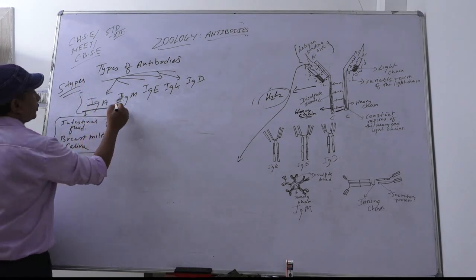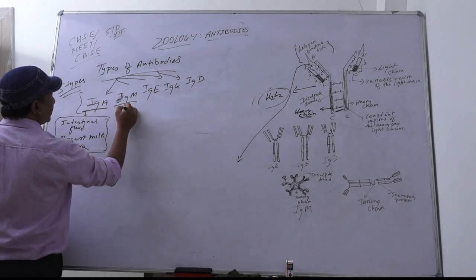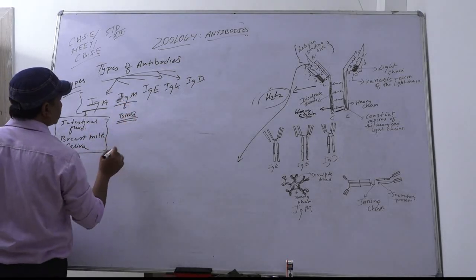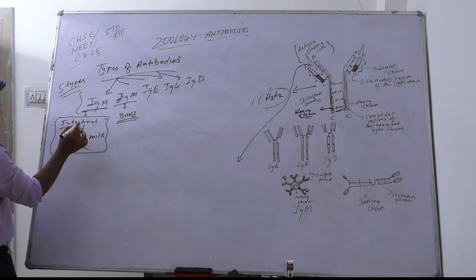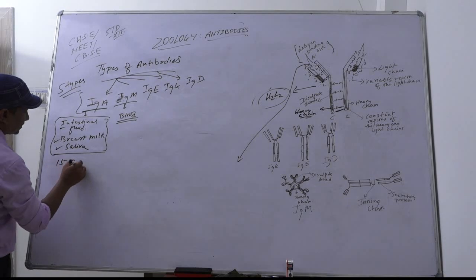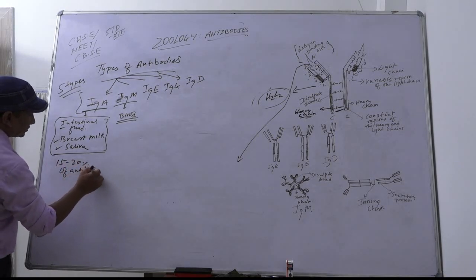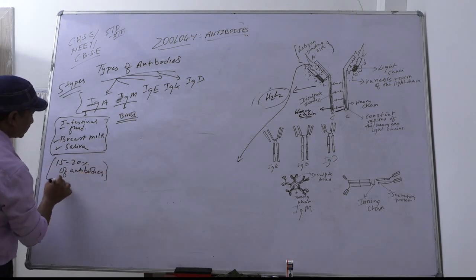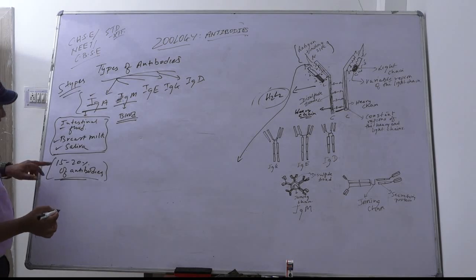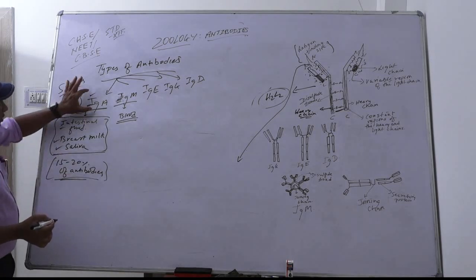Immunoglobulin A, found in the intestinal fluid, breast milk and saliva, constitutes 15 to 20% of the antibodies in our body. So 15 to 20% of the antibodies present in our body are immunoglobulin A.